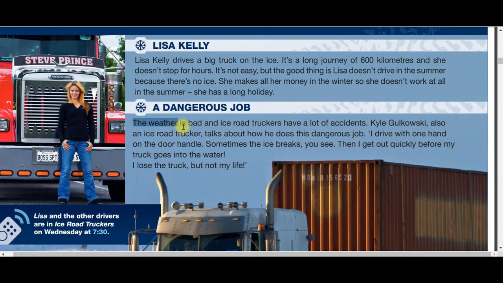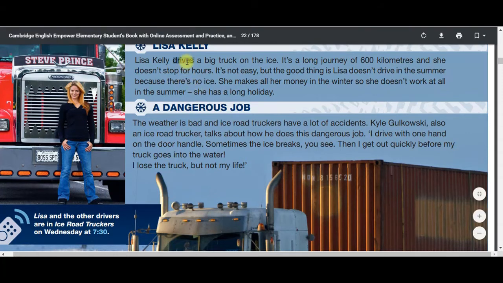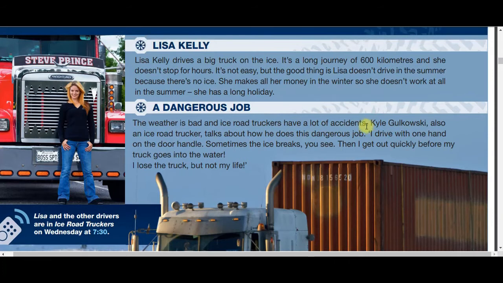So in this case, we're not using an action verb, like for example, drive, or make, or has. This one is not an action verb. This one is a to be verb, right? So the weather is bad, and ice road truckers have a lot of accidents. Okay, we will continue.